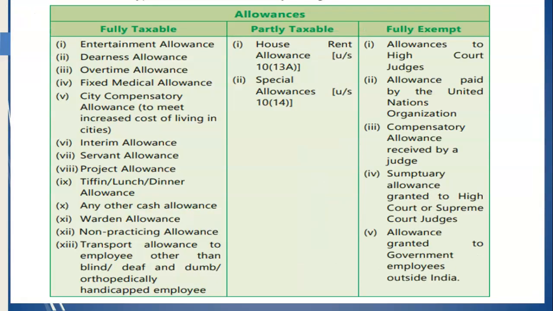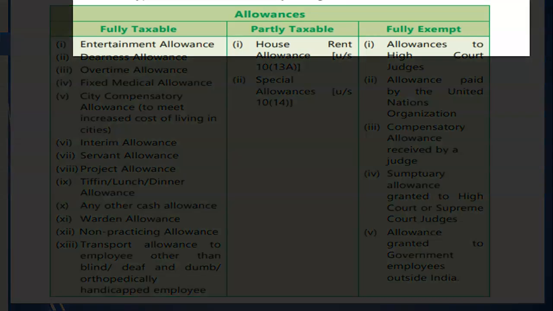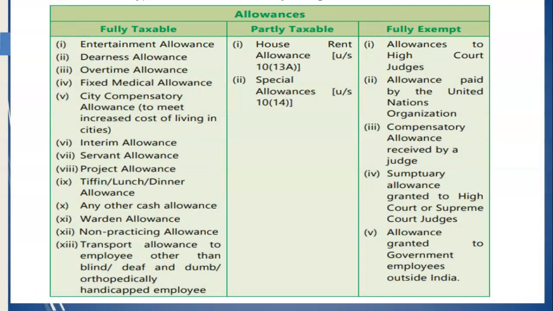So, these allowances are divided into 3 aspects, namely fully taxable, partially taxable and fully exempt. So, fully taxable allowances are like entertainment allowance, dearness allowance, etc. Entertainment allowance is an allowance that is provided to an employee to reimburse the expenses which are incurred on account of hospitality for the corporate clients. Dearness allowance is the allowance paid to employee to cope with the inflation.